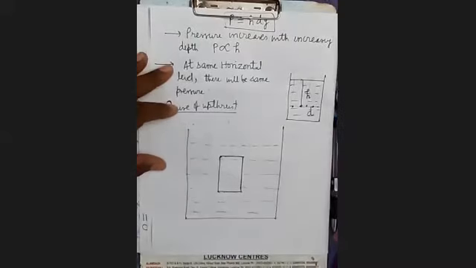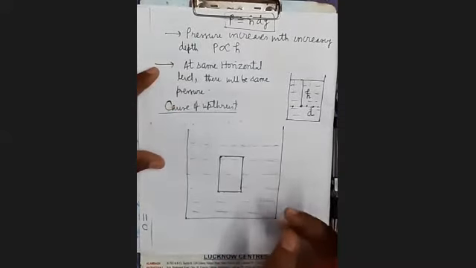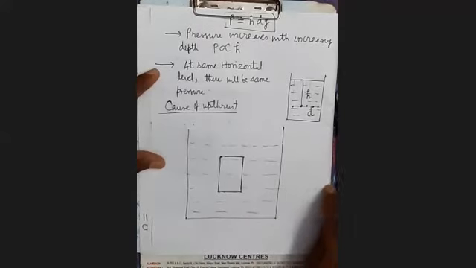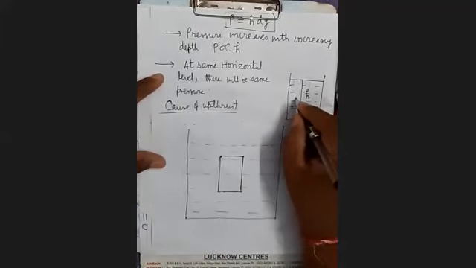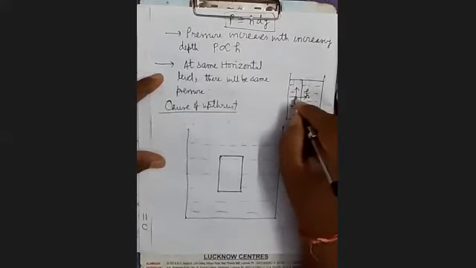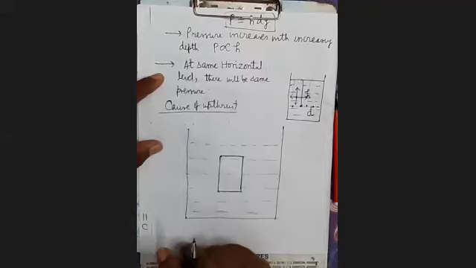As we know, liquid exerts the same pressure in all directions. Suppose this is some point. If it exerts P pressure downward, it will exert P pressure in this side and P pressure in that side.